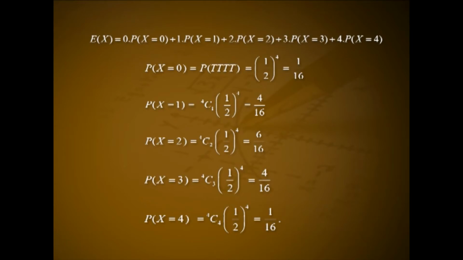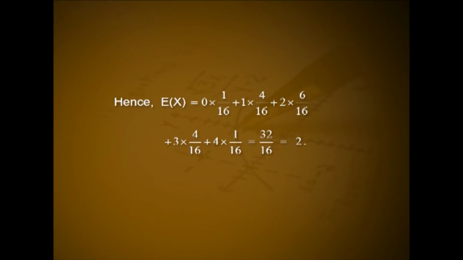Expectation of x is equal to 0 into P of x equal to 0 plus 1 into P of x equal to 1 plus 2 into P of x equal to 2 plus 3 into P of x equal to 3 plus 4 into P of x equal to 4. P of x equal to 0, that is P of TTTT, that is 1 by 2 raised to 4, that is 1 by 16. P of x equal to 1, that is 4C1 into 1 by 2 raised to 4, that is 4 by 16. P of x equal to 2, that is 4C2 into 1 by 2 raised to 4, that is 6 by 16. P of x equal to 3, that is 4C3 into 1 by 2 raised to 4, that is 4 by 16. And P of x equal to 4, that is 4C4 into 1 by 2 raised to 4, that is 1 by 16.